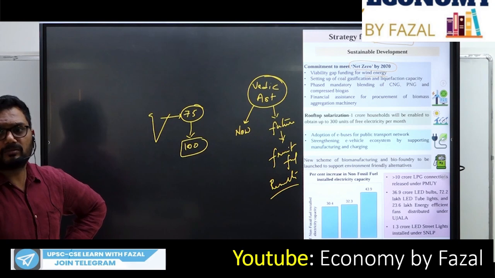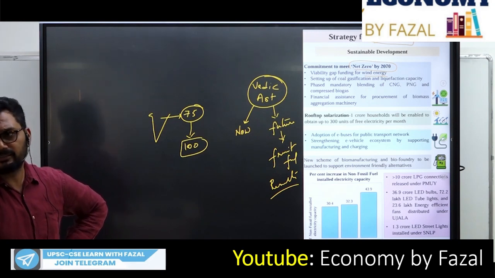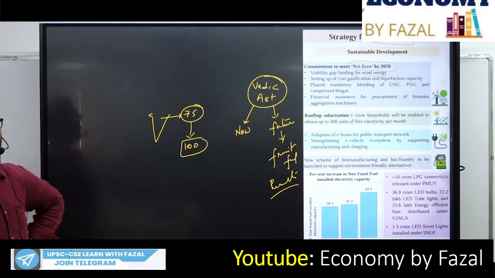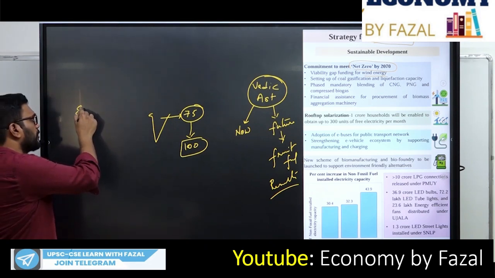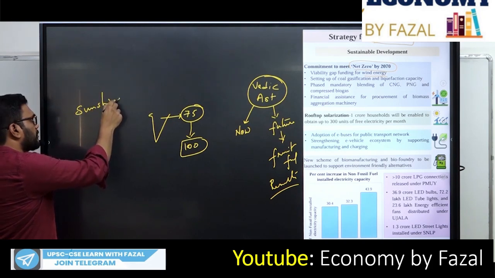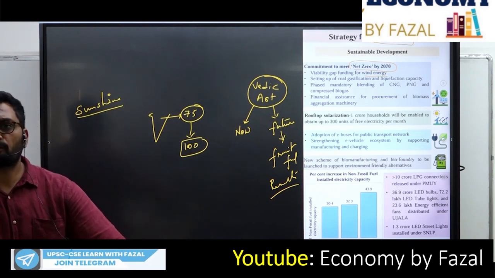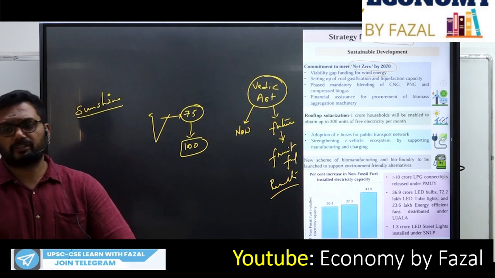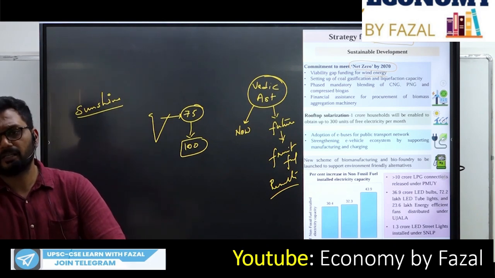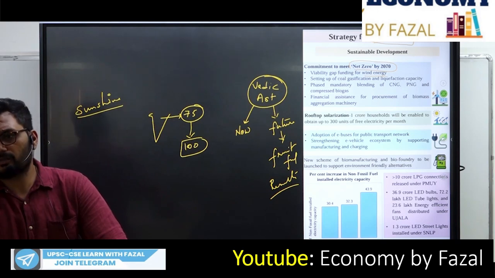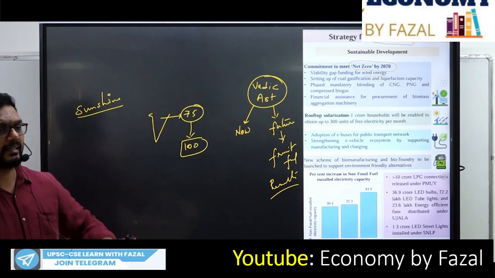Rooftop solarization. Now India is part of the International Solar Alliance, whose headquarters is at Gurgaon, and it was set up in collaboration with France. It promotes sunshine countries. What are sunshine countries? Countries which are part of the Tropic of Cancer, the Tropic of Capricorn, and in between them, in and around the equator, are called sunshine countries. India is part of them, and India is one of the top initiators of the scheme to promote solar. This is called the International Solar Alliance.